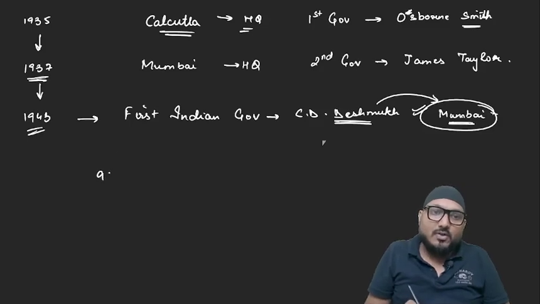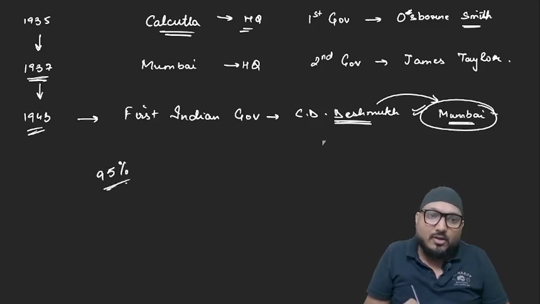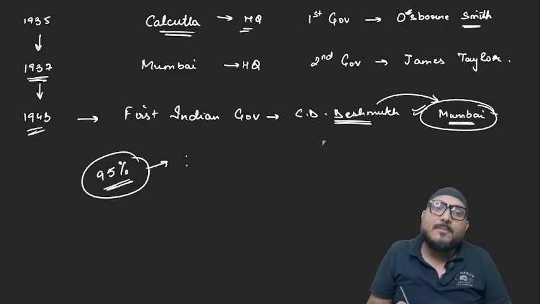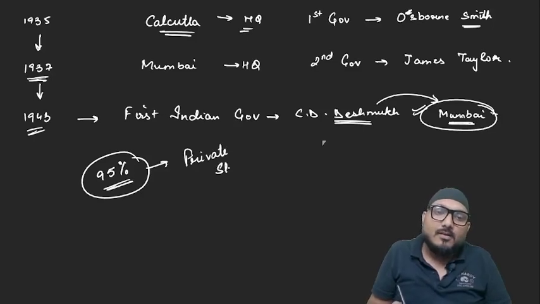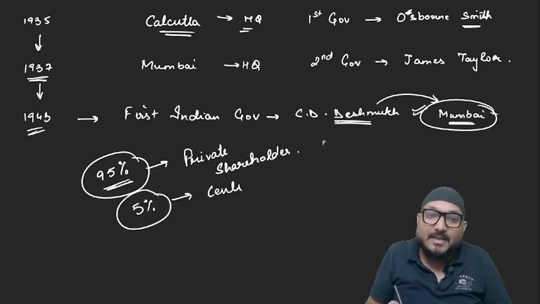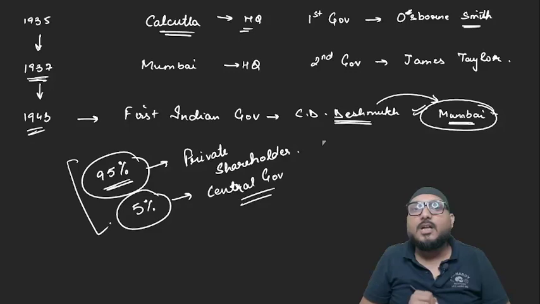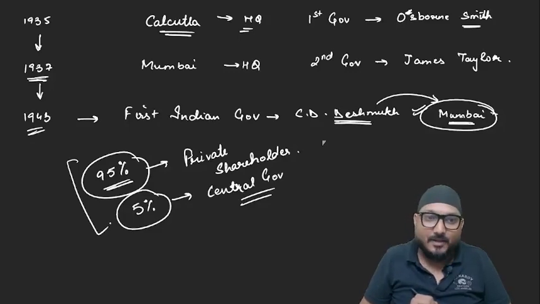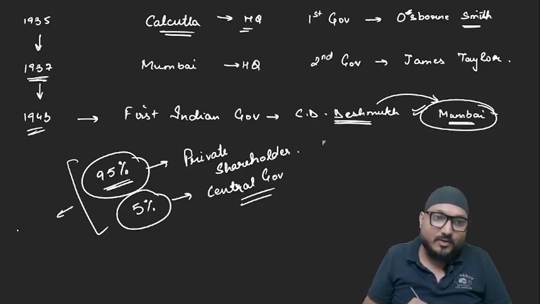So the major corpus, that is 95%, was brought in by private shareholders, and only 5% stake was from the central government, at that time held by the British government. So this was the initial ownership of RBI, which clearly shows that it was majorly a private body.